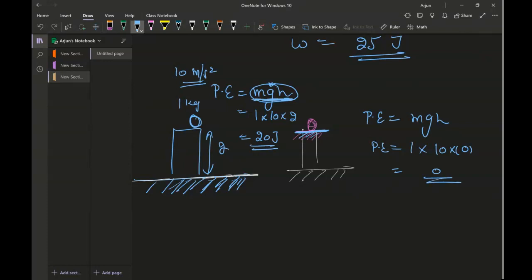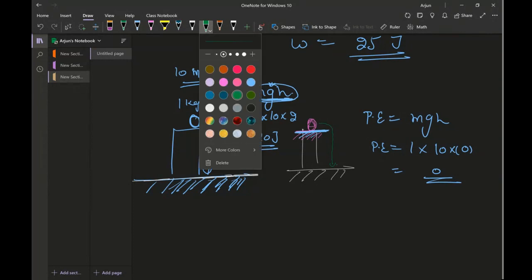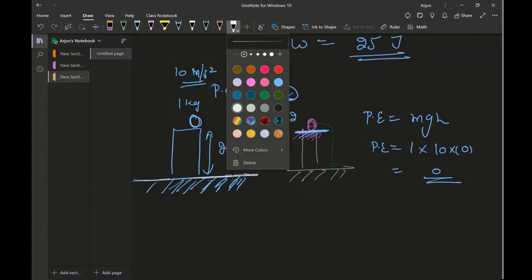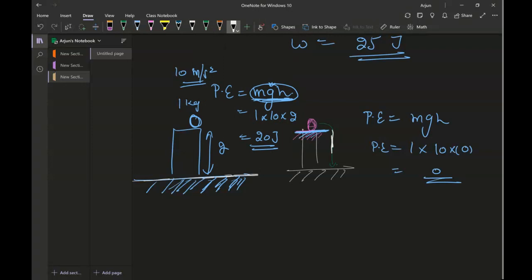Make sense? This is really important to understand. Now, in the same case, if I wanted to find the potential energy on the ground, you are covering the displacement in the negative direction. So I wanted to find it here.